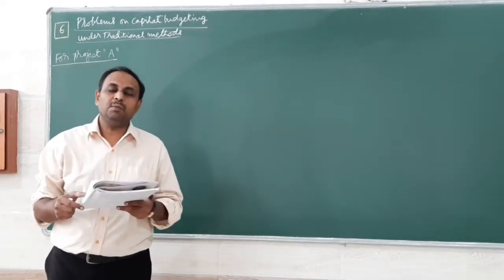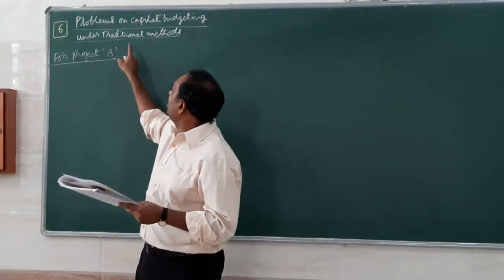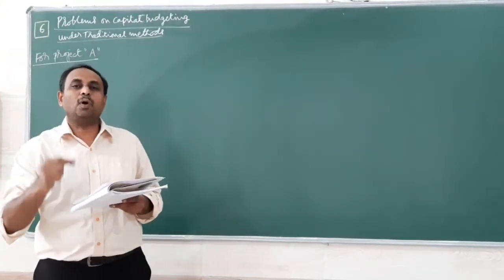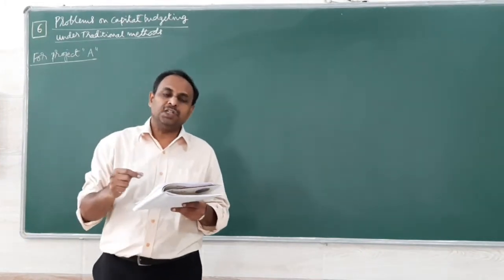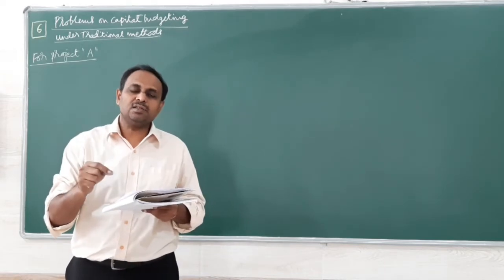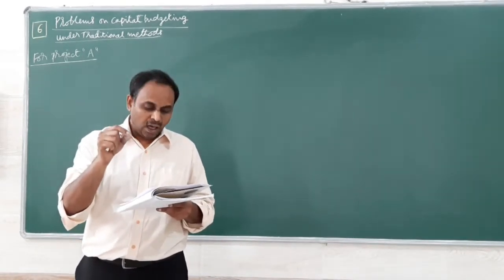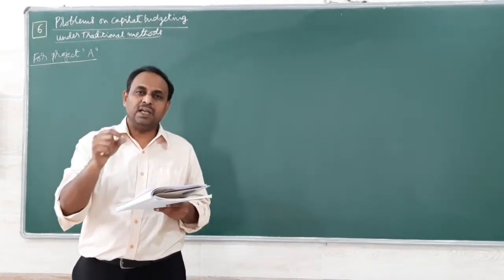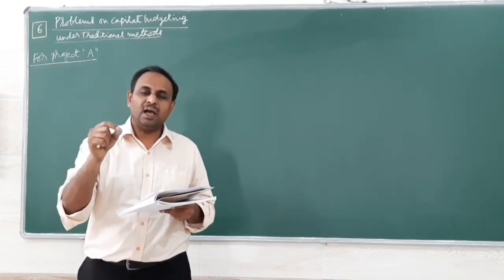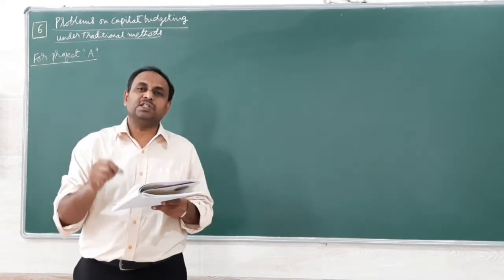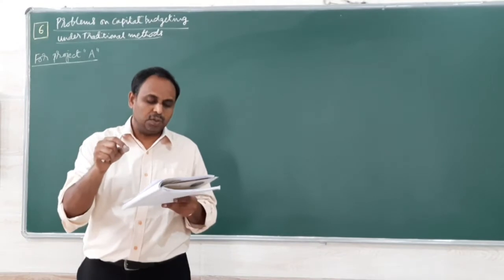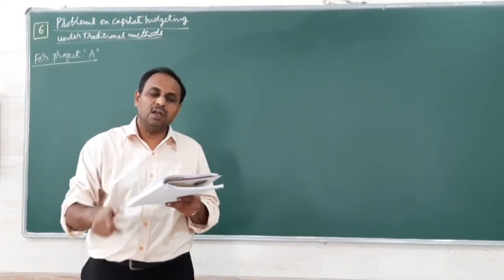In this capital budgeting problem, again we will be moving on to working under the traditional methods only. In this problem, you are going to find two projects, project A as well as project B. One is having unequal cash inflow, that is each year different cash inflow. The other one is every year having a same cash inflow. Let us see how to select a project in this situation using the traditional methods.